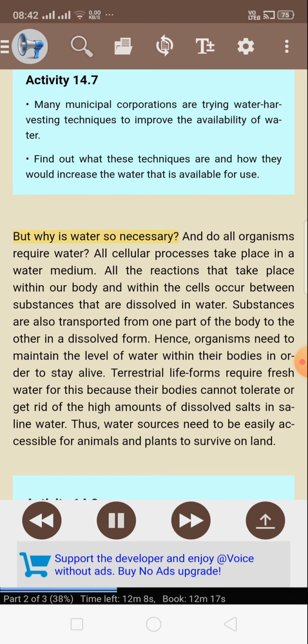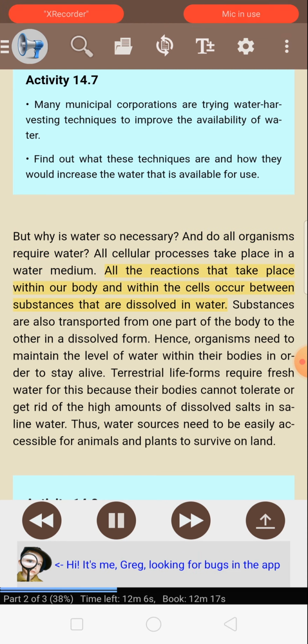But why is water so necessary? And do all organisms require water? All cellular processes take place in a water medium. All the reactions that take place within our body and within the cells occur between substances that are dissolved in water. Substances are also transported from one part of the body to the other in a dissolved form. Hence, organisms need to maintain the level of water within the bodies in order to stay alive.